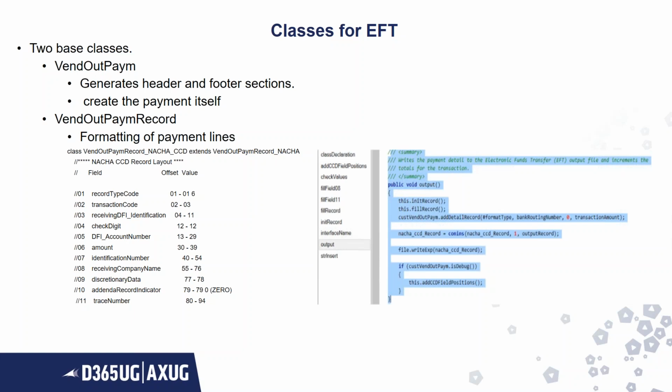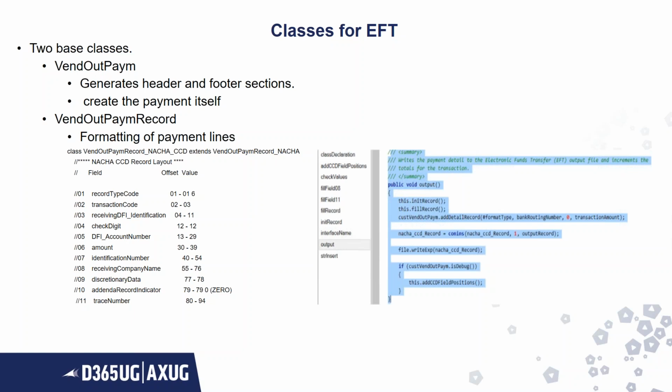And here you can see there are different types of fields which the bank needs to know inside the file which you upload. So here there is record type code, transaction code, check digit, amount, identification number. So you have to script this file.